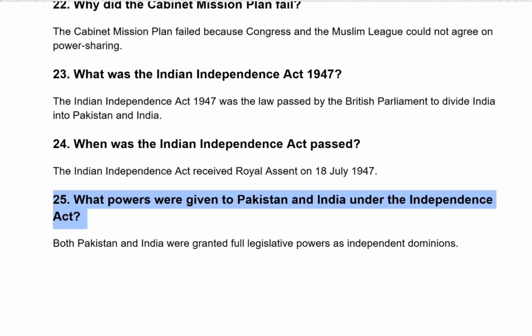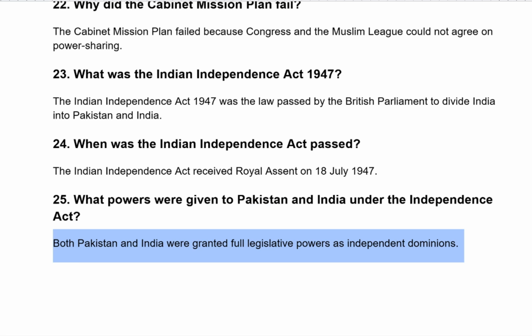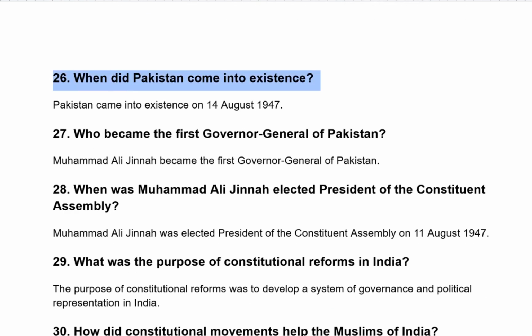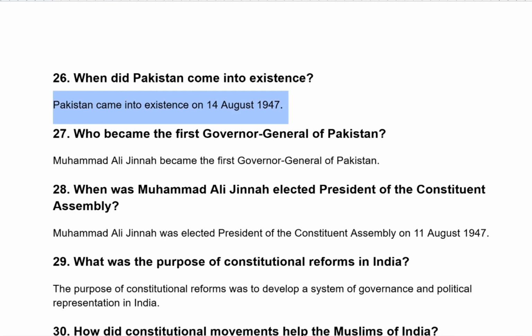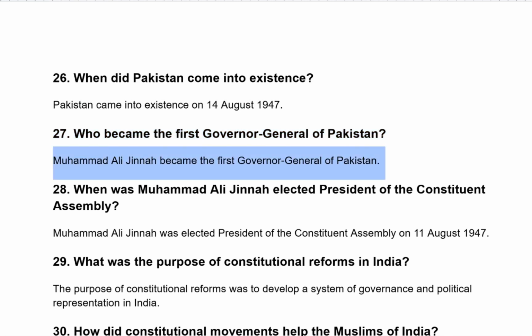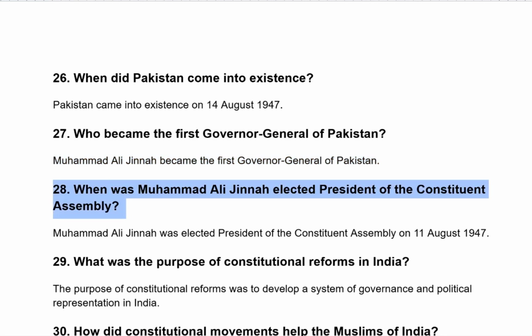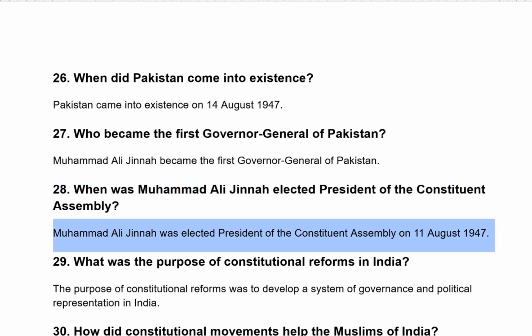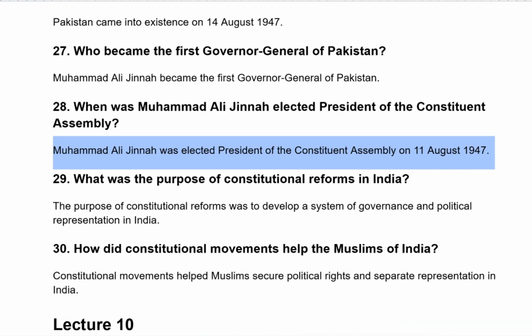What powers were given to Pakistan and India under the Independence Act? Both Pakistan and India were granted full legislative powers and independent dominions. When did Pakistan come into existence? Pakistan came into existence on 14th August 1947. Who became the first Governor General of Pakistan? Muhammad Ali Jinnah became the first Governor General of Pakistan. When was Muhammad Ali Jinnah elected President of the Constituent Assembly? Muhammad Ali Jinnah was elected President of the Constituent Assembly on 11 August 1947.